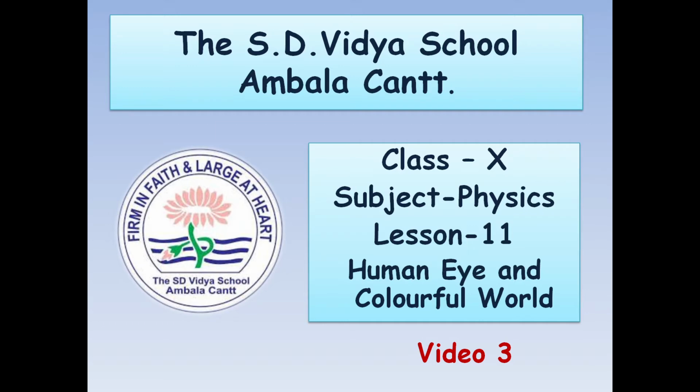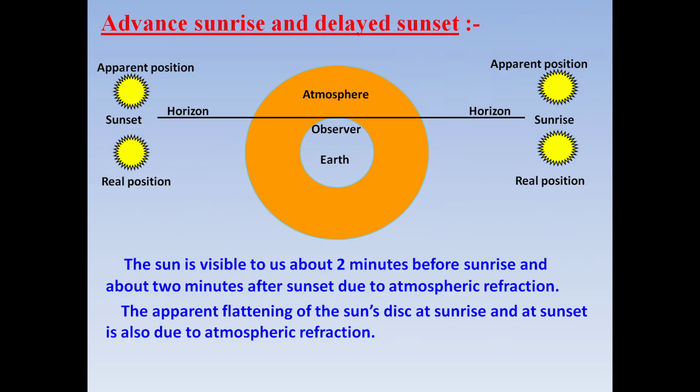The name of the chapter is Human Eye and Colorful World. In this video, we'll talk about advanced sunrise and delayed sunset. Actually, the sun is visible to us about 2 minutes before sunrise and about 2 minutes after sunset. And this happens due to atmospheric refraction. Now you will see how it happens.